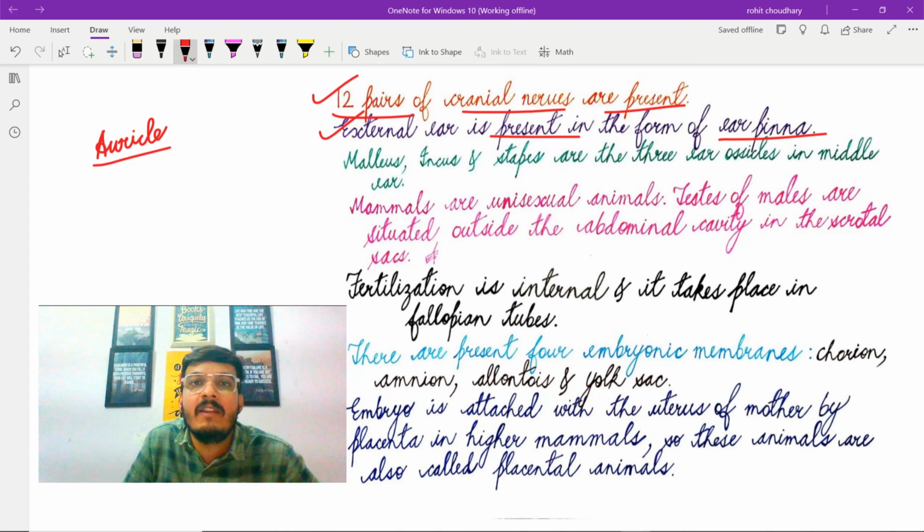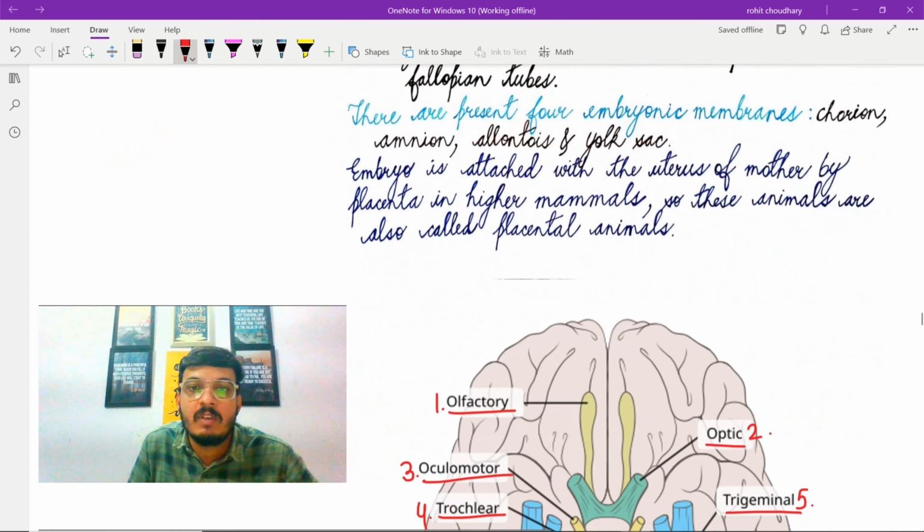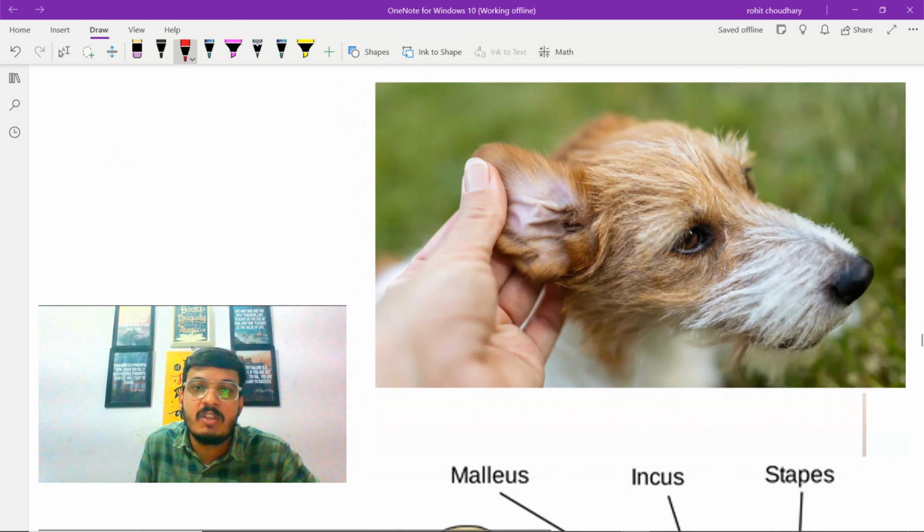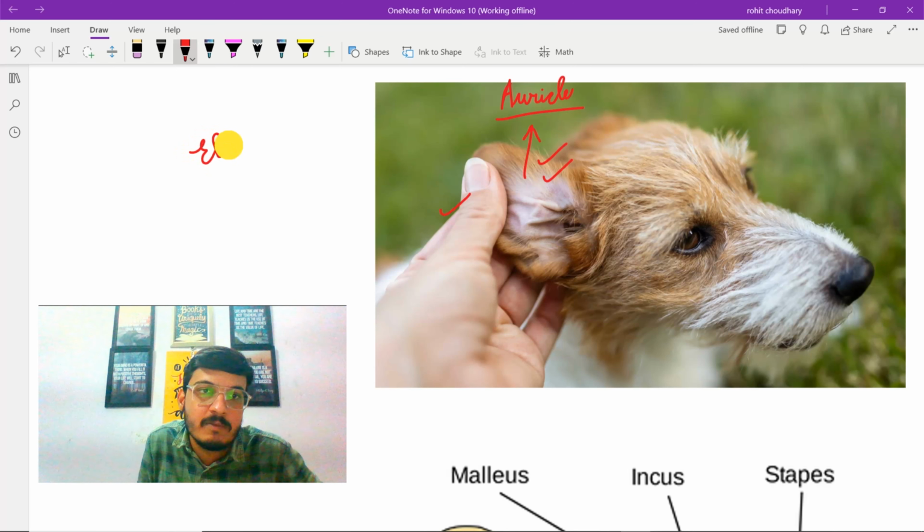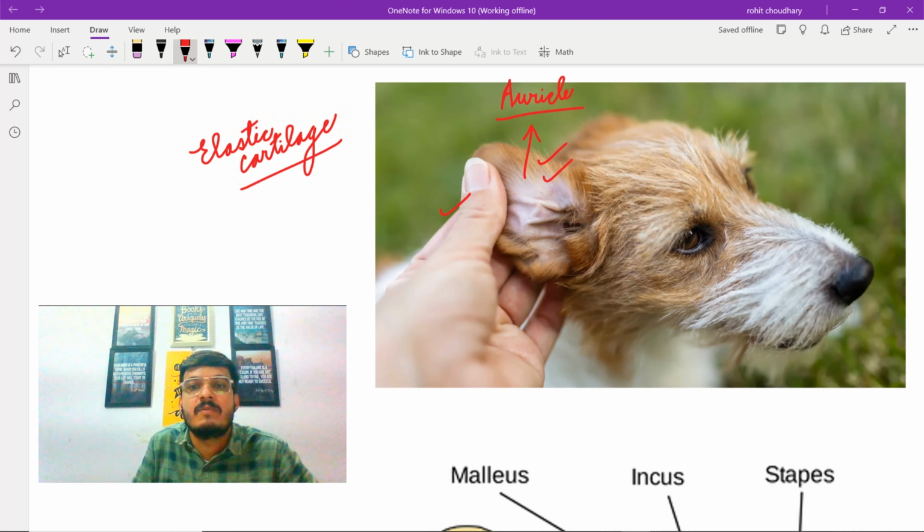Let's have a look at the auricle of a dog. Someone is holding the auricle of a dog here, and this is the auricle or ear pinna. So in total, two auricles will be present, and as you can see, this auricle is covered by skin and hairs, and this auricle is made up of elastic cartilage.